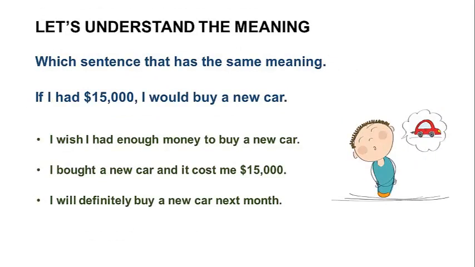Let's understand the meaning. Which sentence has the same meaning? This question is for you all. So try and figure out what is the same meaning of this sentence. If I had $15,000, I would buy a new car. So your first option is, I wish I had enough money to buy a new car, or I bought a new car and it cost me $15,000, or I will definitely buy a car next month. So can you figure out the answer?